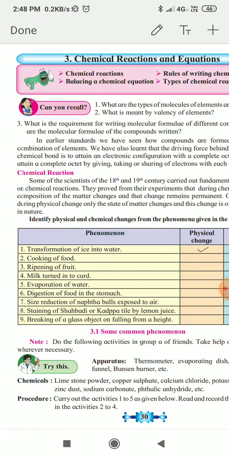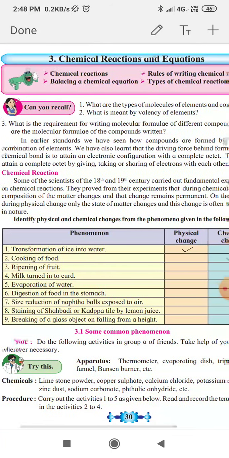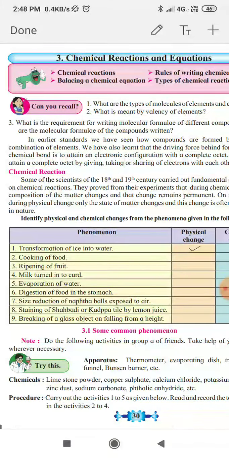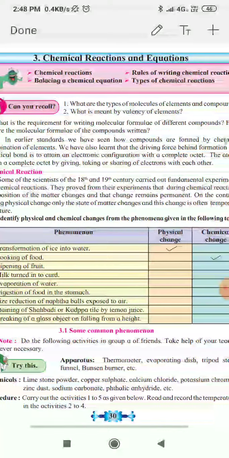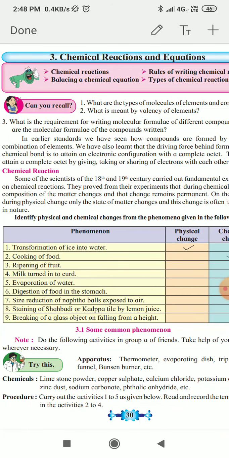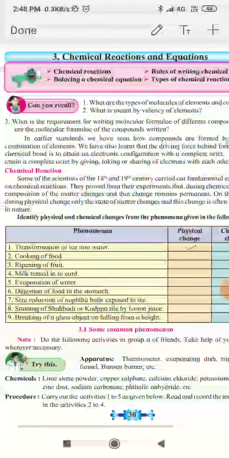They proved from their experiments that during chemical reactions the composition of matter changes and that change remains permanent. On the contrary, during physical change only the state of matter changes, and this change is often temporary in nature.